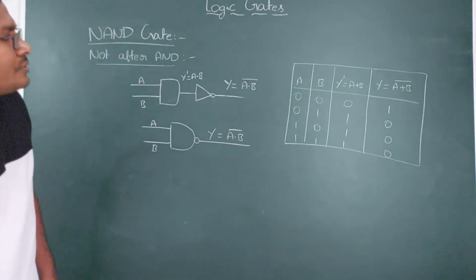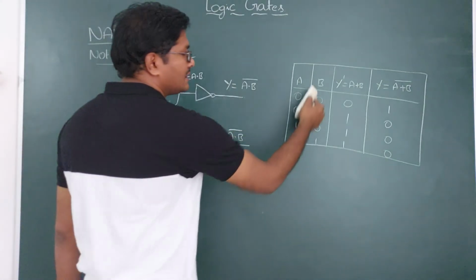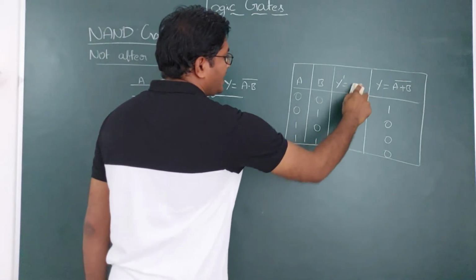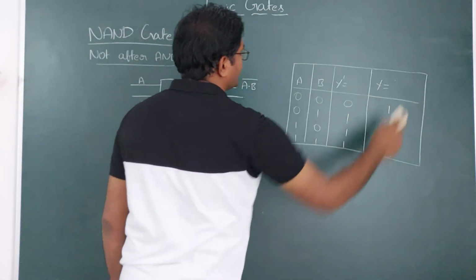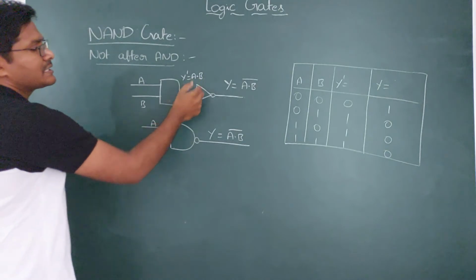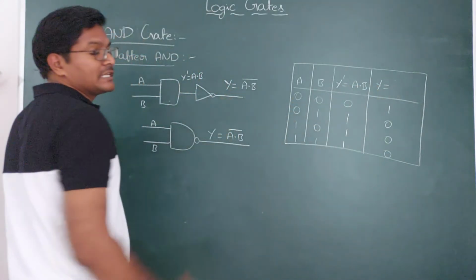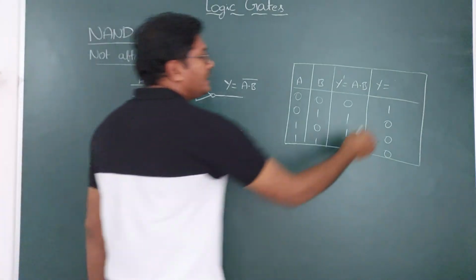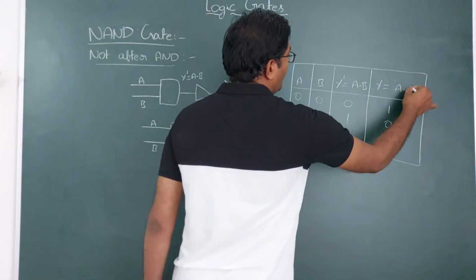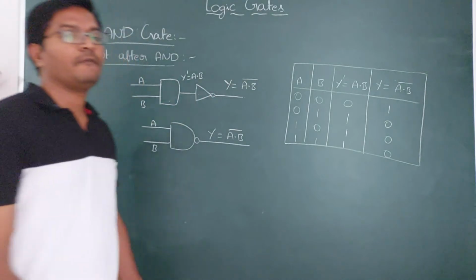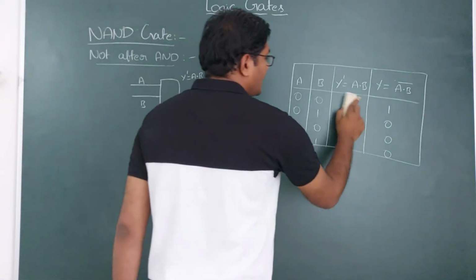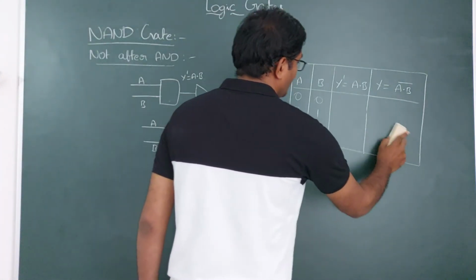Okay. And the truth table. In the truth table, the input signals are the same, A and B, and the intermediate Boolean expression is A into B. And the final output is A into B whole bar. That is the final output. And how do you get this truth table?